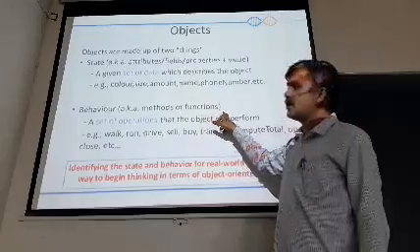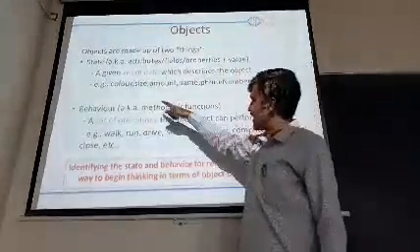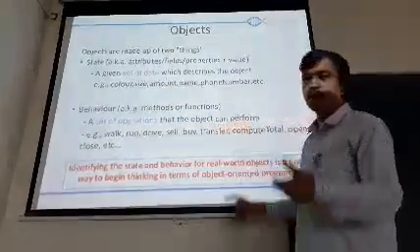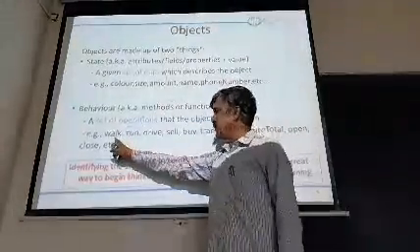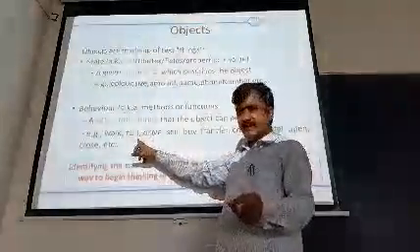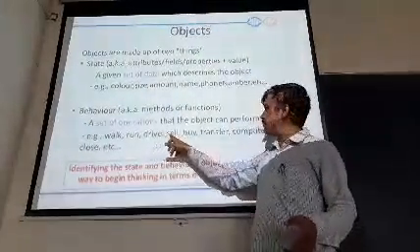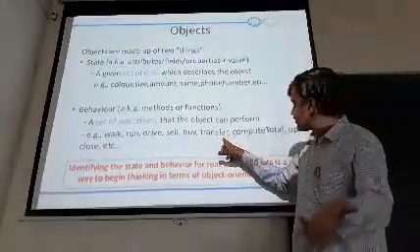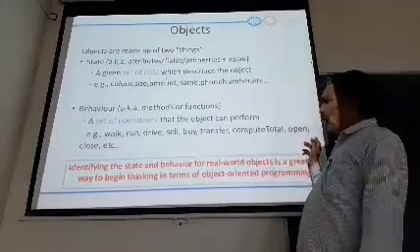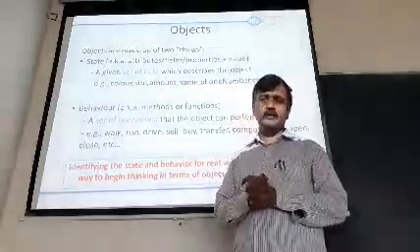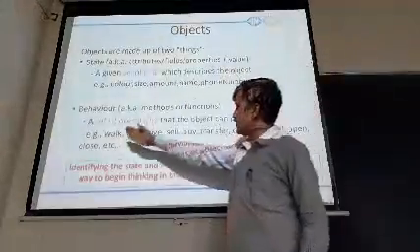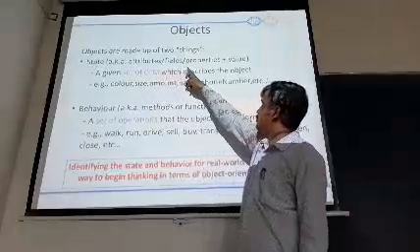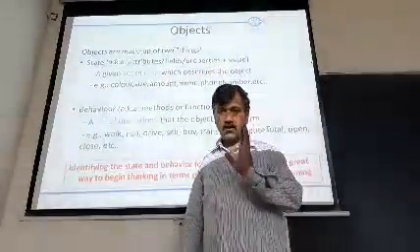Behavior: methods or functions. Objects react with the state as well as behavior. A set of operations that the object can perform. What can a person do? Person can walk, run, drive, sell fruits, buy vegetables, an amount can be transferred, compute the total, open, close, etc. So many different things can happen with objects, wherein behavior stands for the functions and state stands for the attributes, fields and properties plus value.